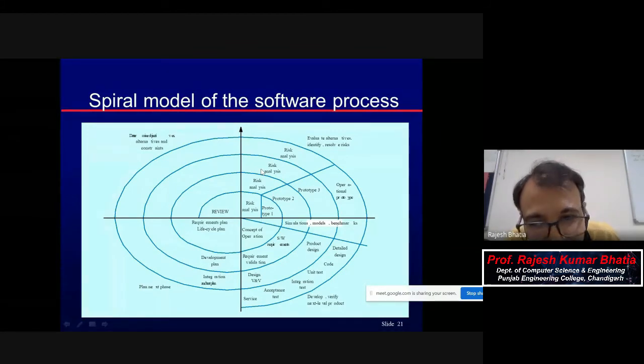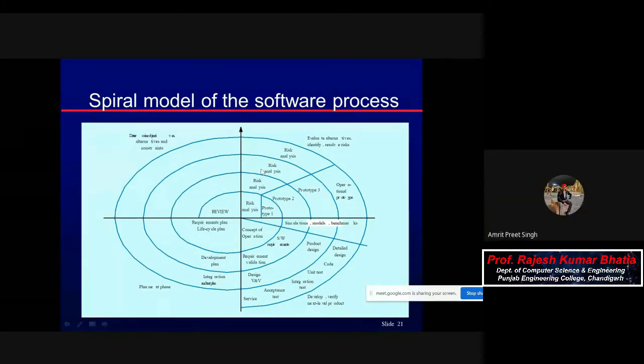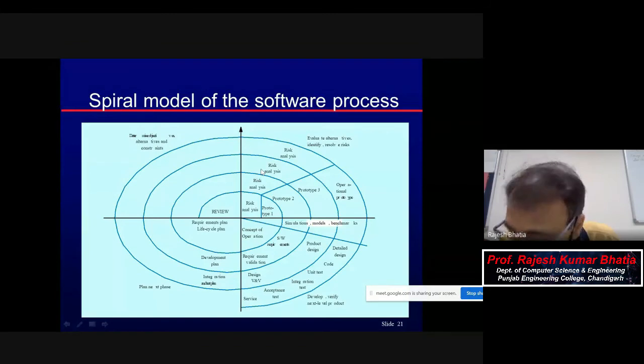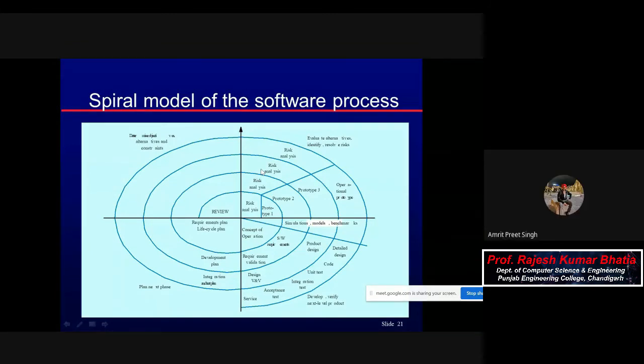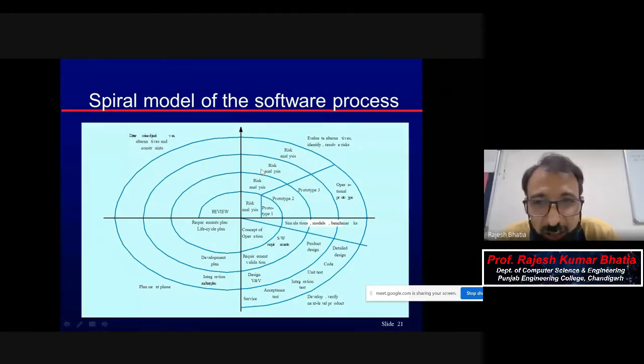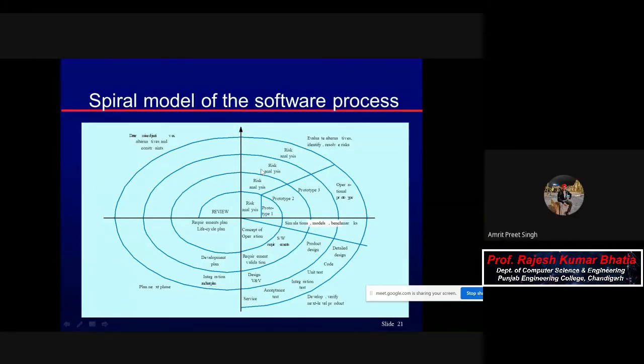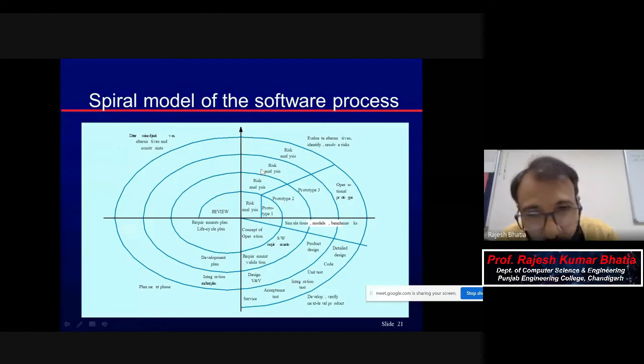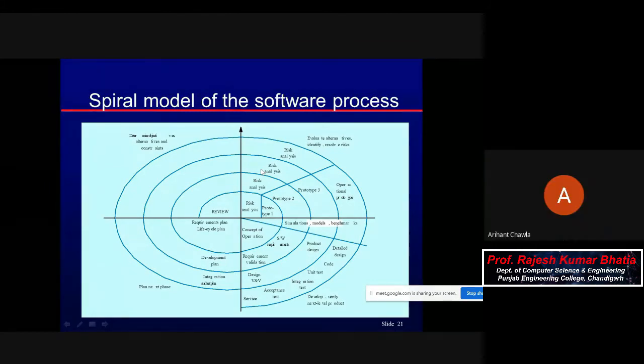I hope it is clear. Yes, sir, thank you. Does it make some sense or not? Yes, sir. I overlooked one part of waterfall, and now it makes sense. Any other doubt? Please discuss. Not from my side. Anybody else, please?